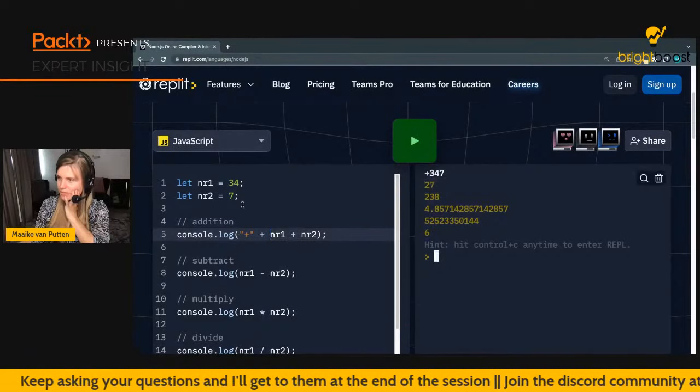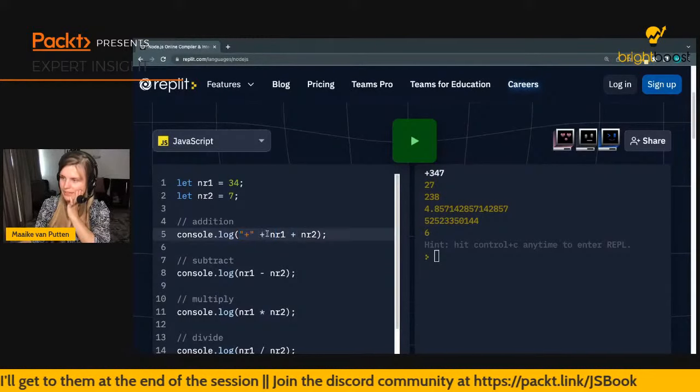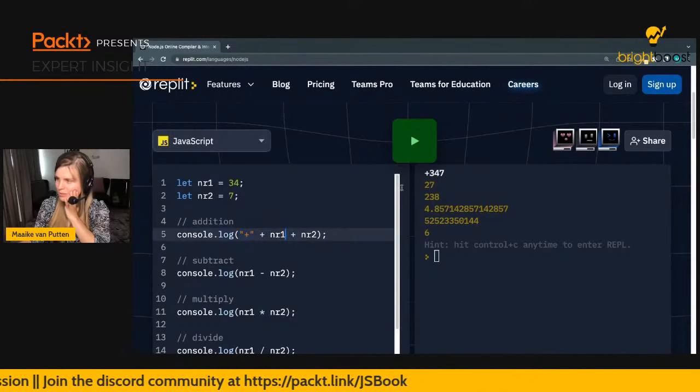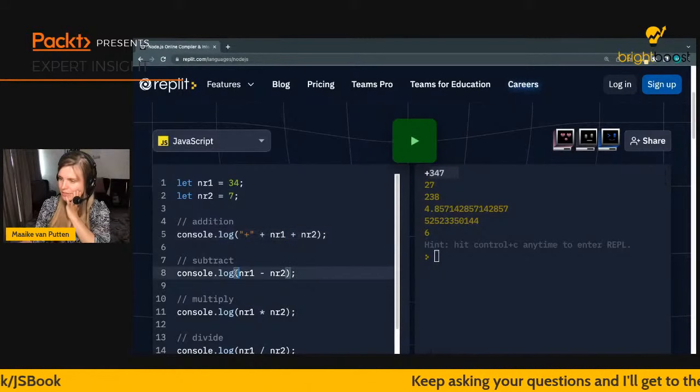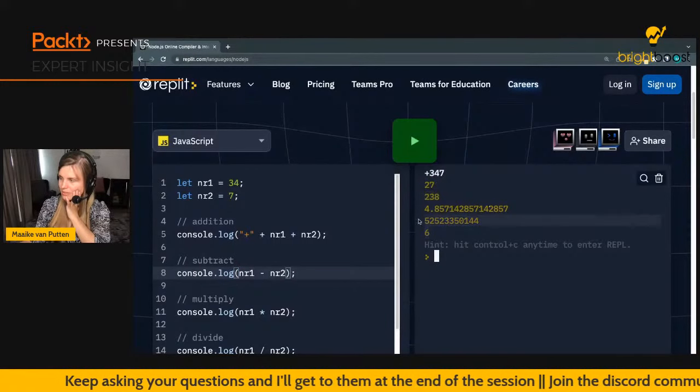So these are all fine, right? So I entered this plus in here, and then I figured, I need to explain something else because this is going to give a funny result. So this is weird, right? 34 plus 7 doesn't equal 347, but it does it fine for all the others. So this is 27. This is probably going to be the right answer. This all looks fine.